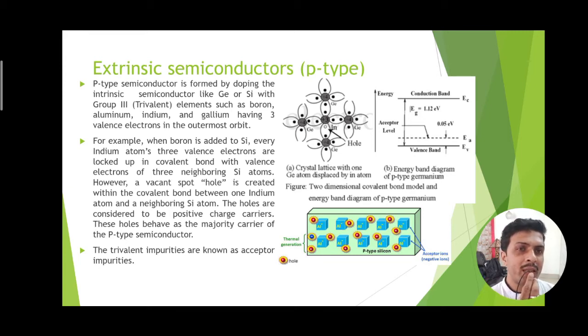And at the bottom it shows that the aluminum atom, which is used as the trivalent doping element, becomes negatively charged because of the presence of the holes. These negatively charged immobile ions, which are the doping elements, are termed acceptor atoms or acceptor ions. Each of these acceptor ions, as shown in the bottom figure, is covered by holes, which are shown by red dots.